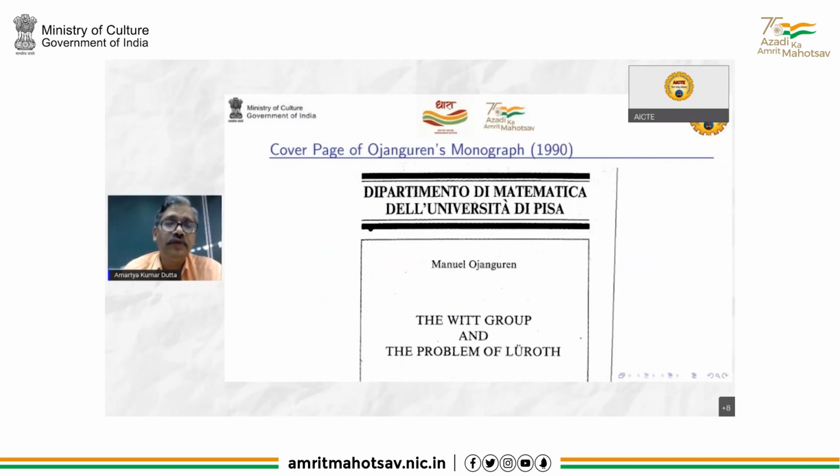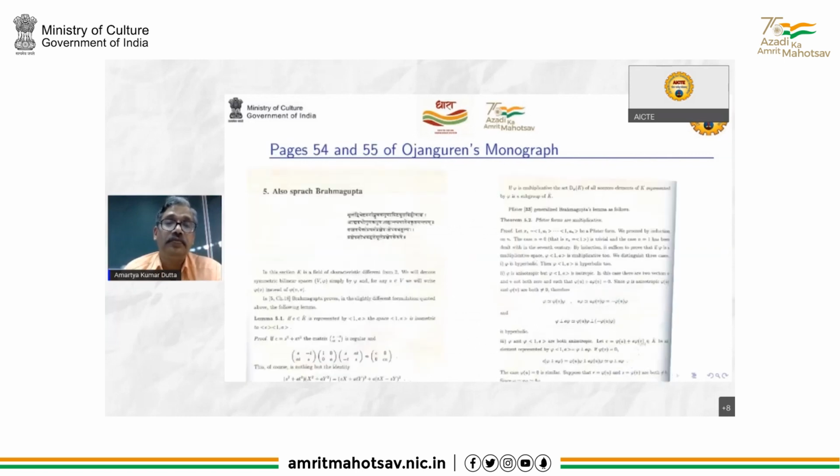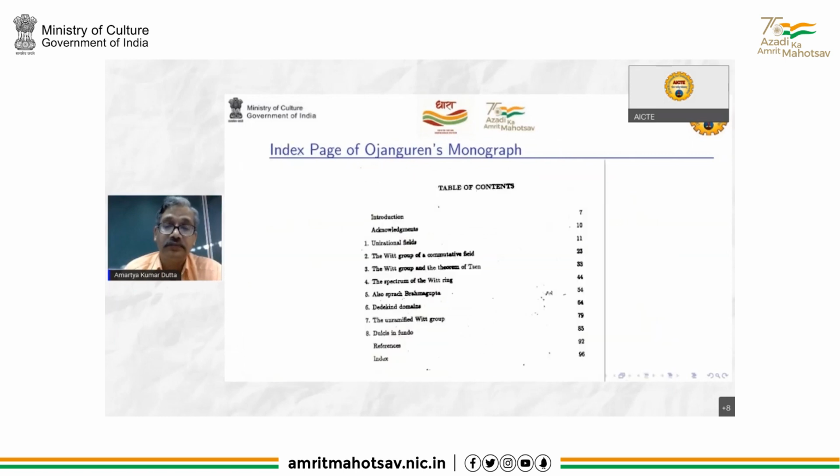Just to give you a feeling of where Brahmagupta's law lives, there is a research monograph of 1990. This is the cover page. Look at its table of contents. Chapter 5 is titled Also Sprach Brahmagupta, that means Thus Spake Brahmagupta. That is page 54. What is on page 54?